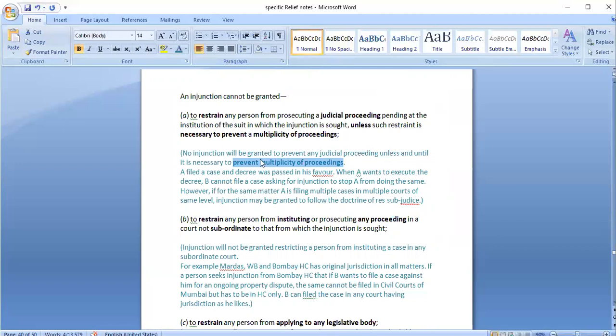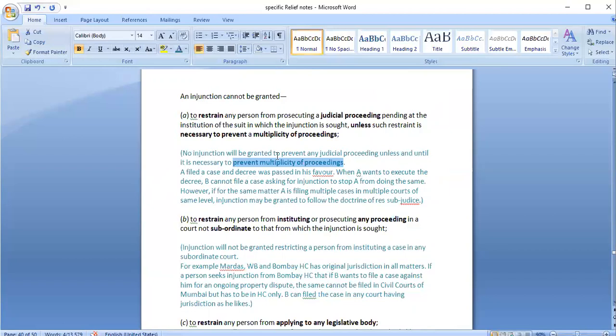Otherwise, an injunction would not be granted in order to prevent a person from proceeding with any judicial proceedings. For example, A files a case and a decree is passed in his favor. When A wants to execute that particular decree, B goes to court and asks for an injunction that the court should stop A from executing that decree.